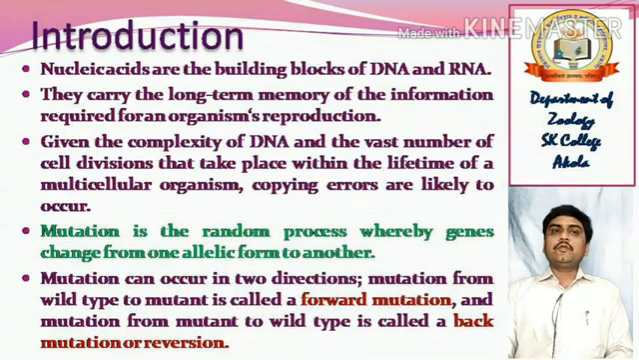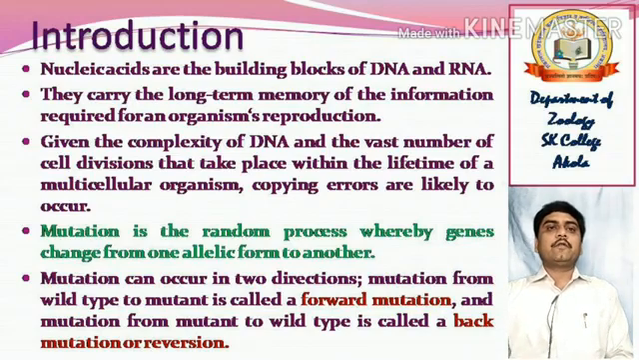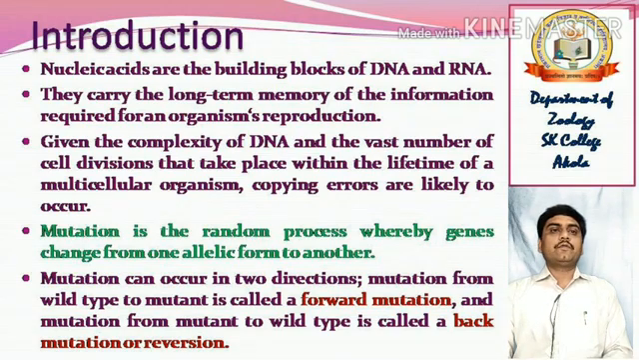Nucleic acids, as all of you know, are the building blocks of DNA and RNAs. They carry a long-term memory of the information required for an organism's reproduction. Given the complexity of the DNA and the vast number of cell divisions that take place within the lifetime of a multicellular organism, copying errors are likely to occur. Mutation is a random process whereby the genes change from one allelic form to another allelic form.